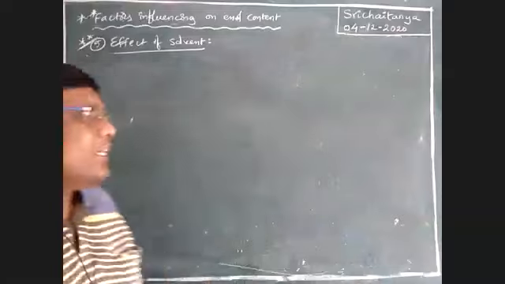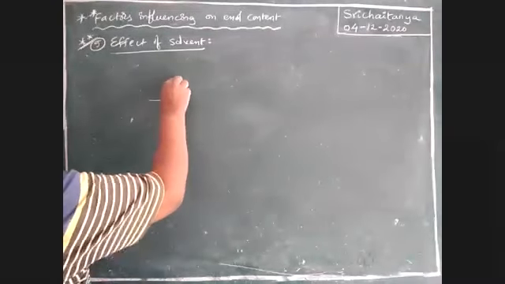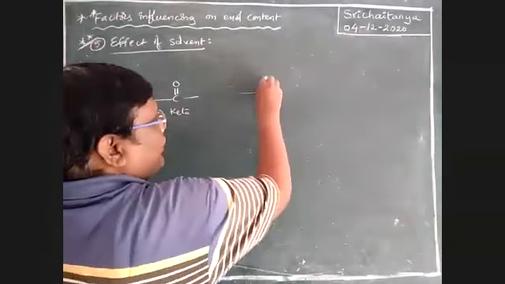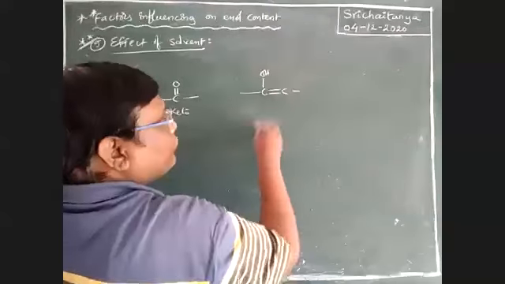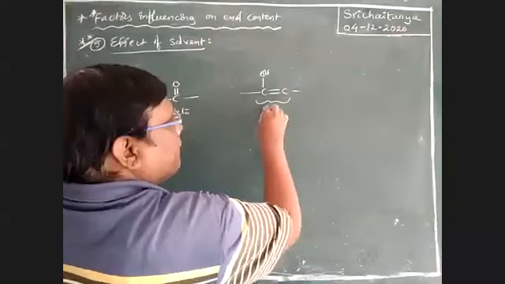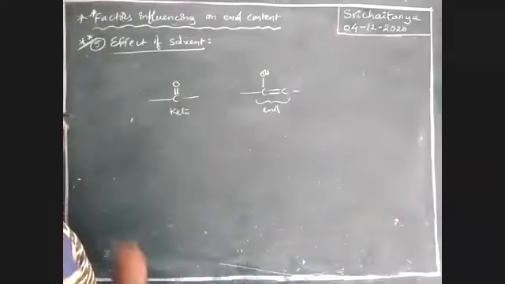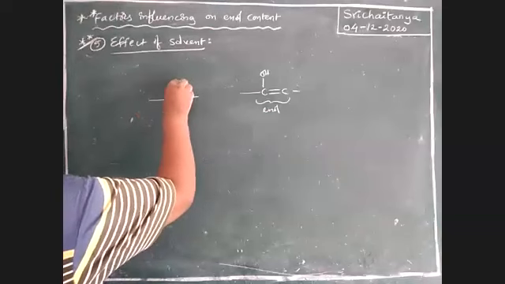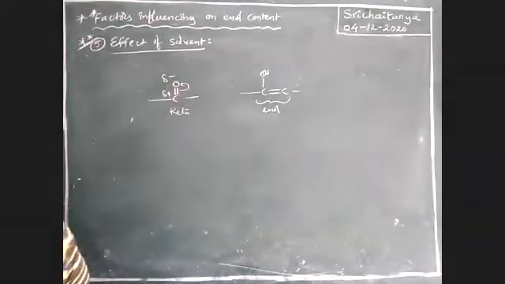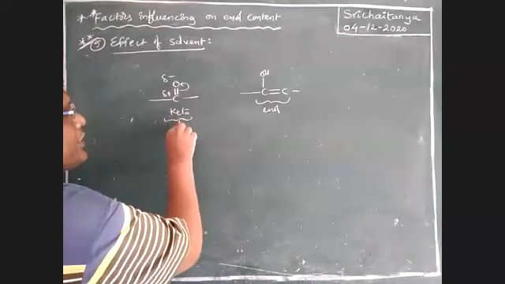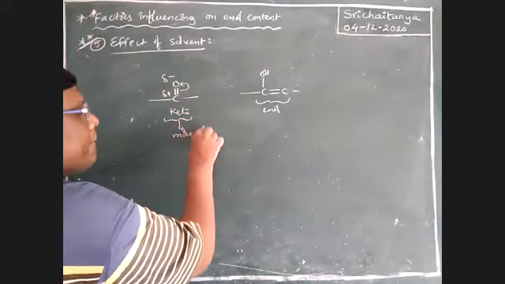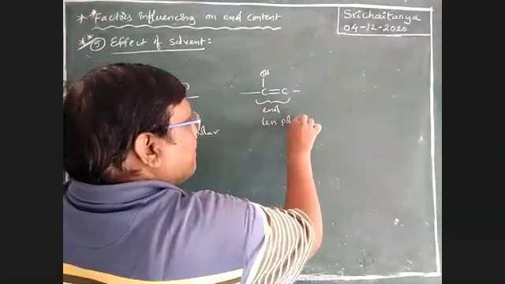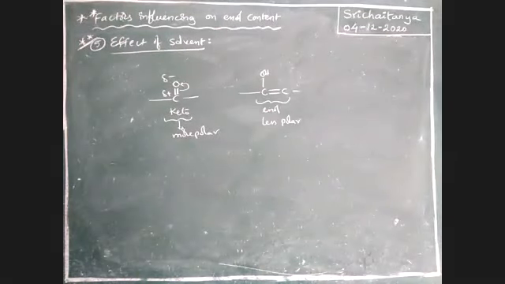Boys, first of all, please keep in mind, C double bond O is the keto compound, and C-OH double bond C is the enol one. Among these two groups, carbon is less electronegative and oxygen is more electronegative. That way polarity is there. This one gets partial negative charge, this one gets partial positive charge. Therefore, the keto form is more polar. The enol form is less polar.